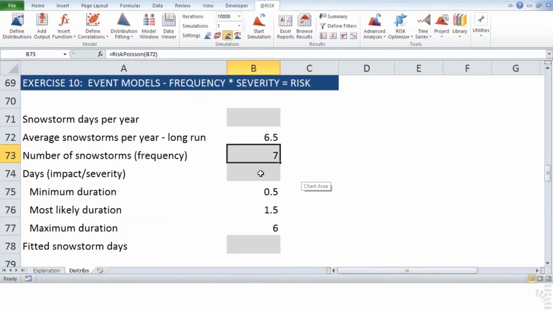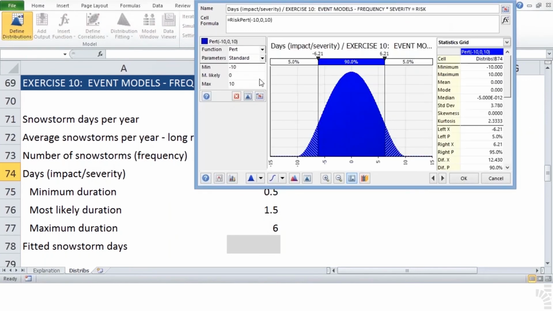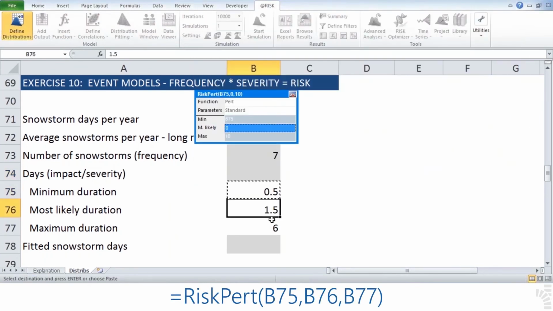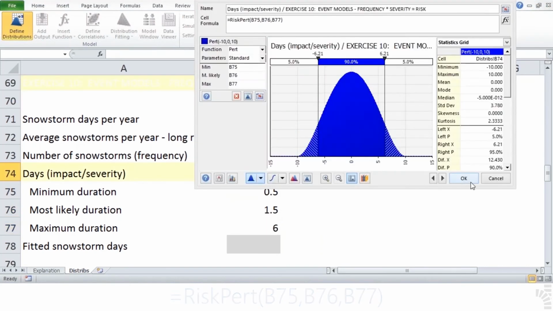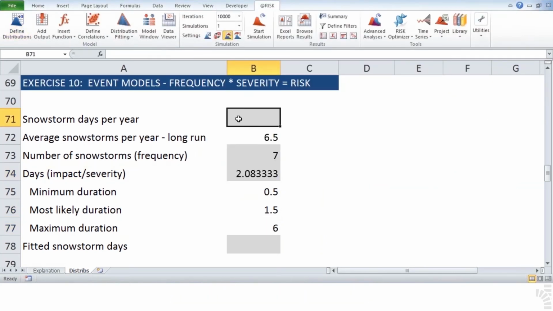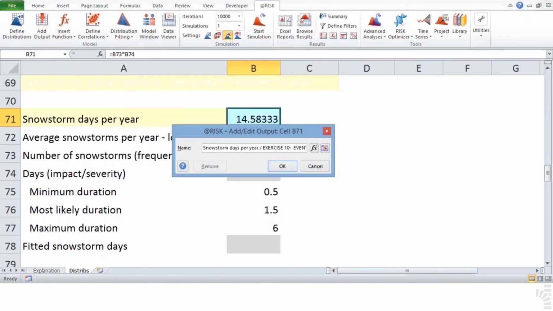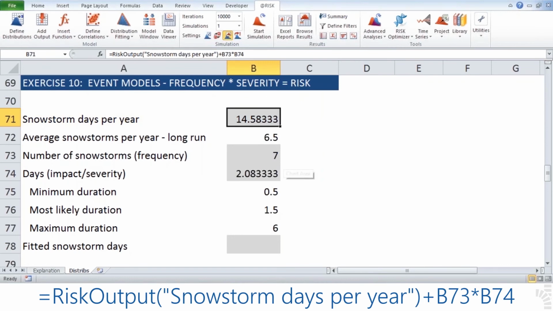2. To quantify the severity, insert a PERT distribution on cell B74, given the three parameters provided by expert opinion, =RiskPERT(B75,B76,B77). 3. On cell B71, multiply the frequency, the Poisson distribution on cell B73, times its severity, the PERT distribution on cell B74. 4. Declare this cell as an output by clicking on the Add Output icon of its risk ribbon. Change the suggested name on the window to snowstorm days per year. The cell should now look like this: =RiskOutput("snowstorm days per year")+B73*B74.